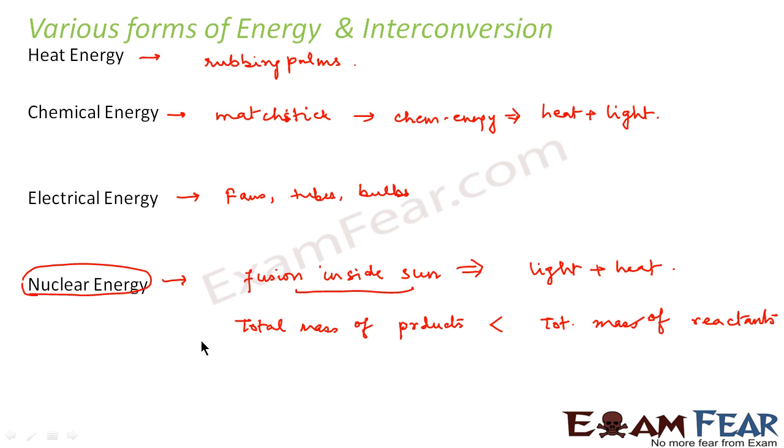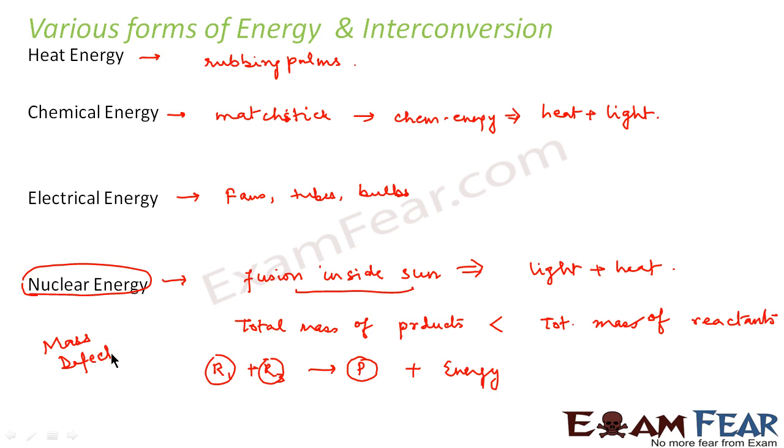You have studied all these things in your chemistry. Whenever any reaction takes place, suppose R1 plus R2 gives P. So R1 and R2 are the reactants of a reaction and P is the product of a reaction. When the total mass of the product is less than the total mass of the reactants, in that case, the remaining mass is released as energy. This difference between the masses is known as mass defect.